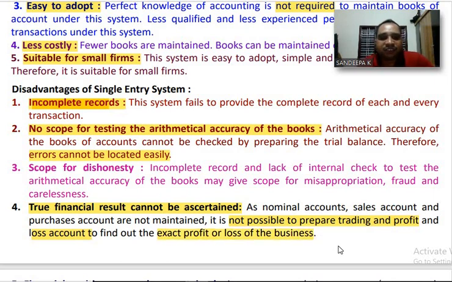Under single entry system, only few accounts are maintained. Because of that reason, it is not possible to prepare trading and profit and loss account to find out exact profit or loss of the business. This leads to true financial result cannot be ascertained.